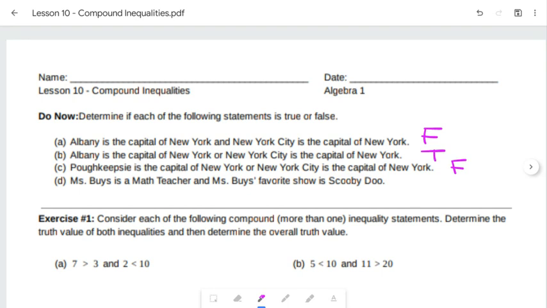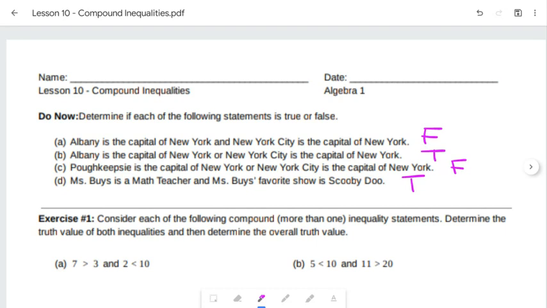And then for part D, it says Miss Bies is a math teacher, which hopefully we all know is true. And Miss Bies' favorite show is Scooby-Doo. If you don't know by now, it's definitely true. So since both parts are true, we can say D is true. Now, that idea and that concept alone is what we're going to look at today.